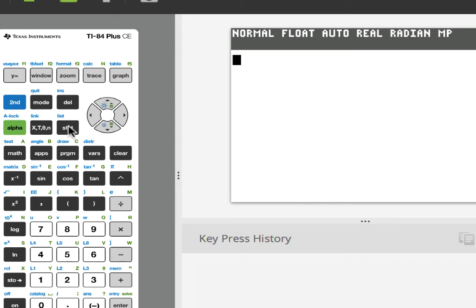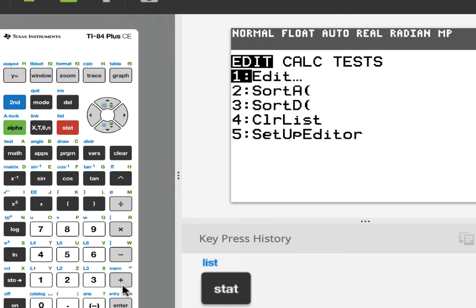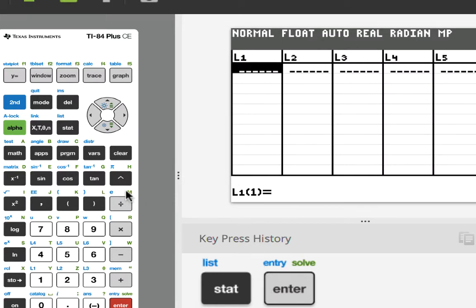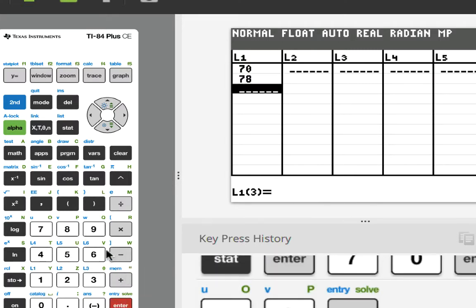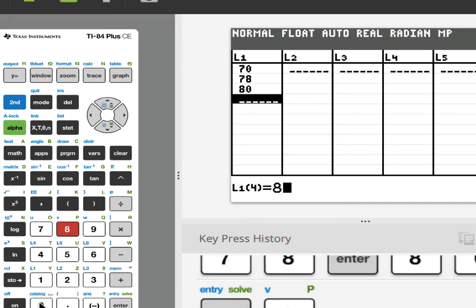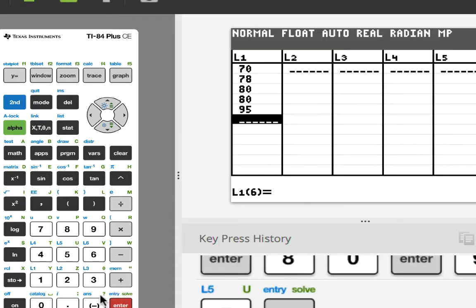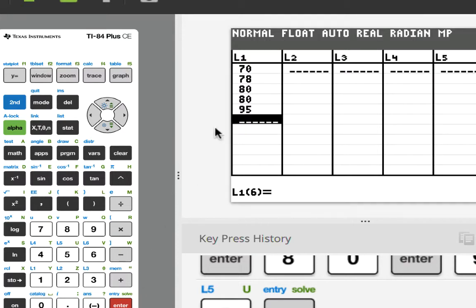Go ahead, click on stat. By default, the edit button is highlighted. Press enter. Then plug in the numbers. The numbers, if you remember, are 70. Enter. Then we had 78. Then I think we had 80s. And a 95. Okay, now what you're going to do is the one variable stat.